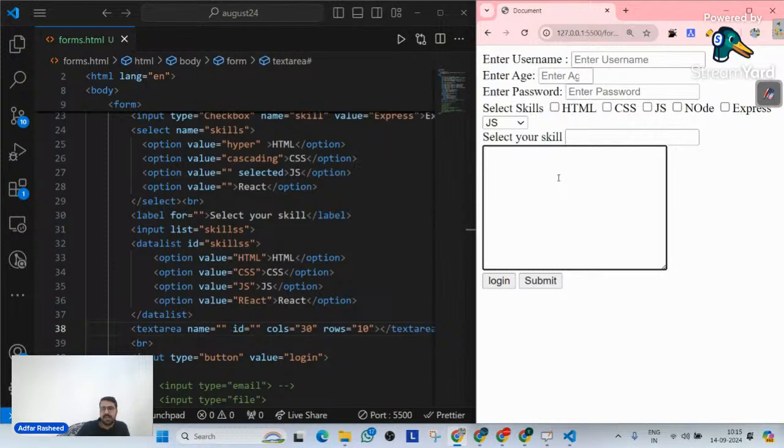We have completed our HTML forms and we will now go back to our CSS. Now, before I move forward to CSS and discuss some very important topics for today's class, give me a quick confirmation in the chat whether we understood all these things or not. Am I clear? Do we have any questions in HTML forms? Yes or no?